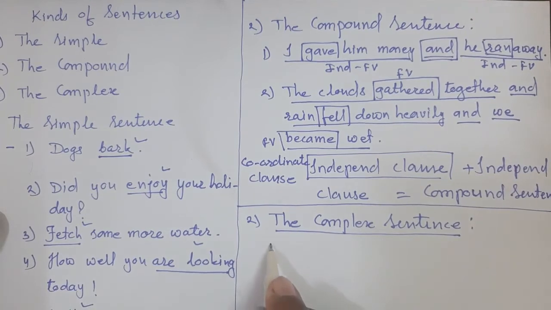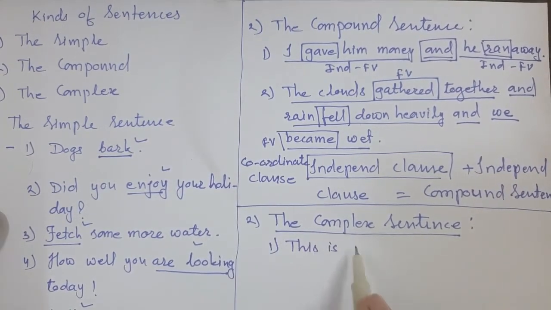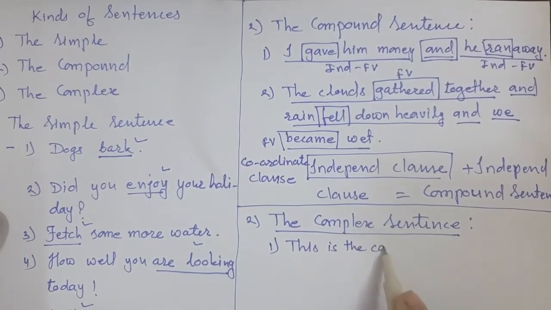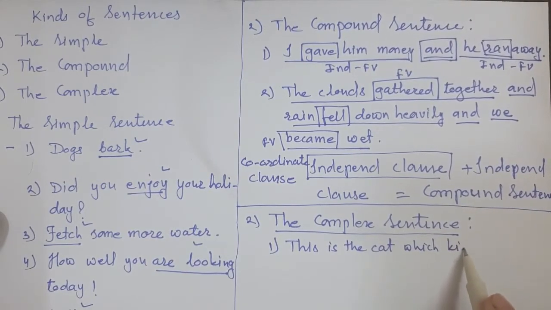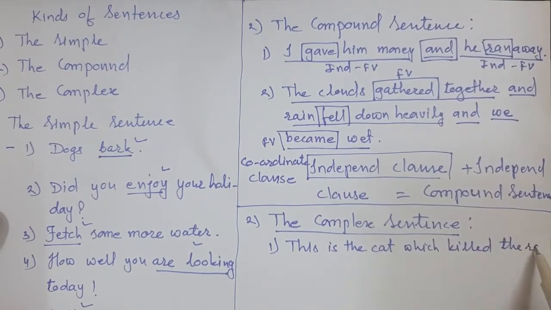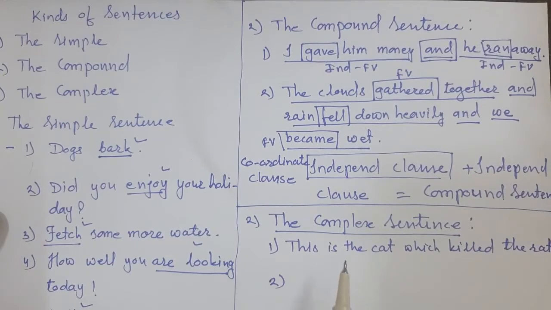See students, the first example is, this is the cat which killed the rat. One more example, let's have one more example.